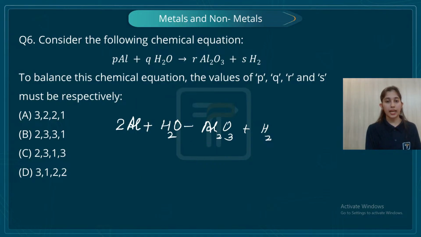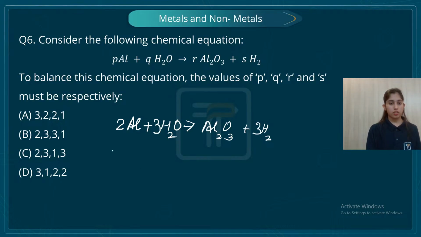So I balanced the aluminium, right? So now there is no problem with aluminium. I am facing the problem with oxygen because I have 3 oxygen here. So let me simply make it 3 here. Now I have 3 atoms of oxygen on the reactant side and 3 atoms of oxygen on the product side. But now hydrogen, I have 3 times 2 is 6. I have 6 atoms of hydrogen on the reactant side, whereas only 2 atoms of hydrogen on the product side. So what is needed to be done? I have to just multiply this by 3.